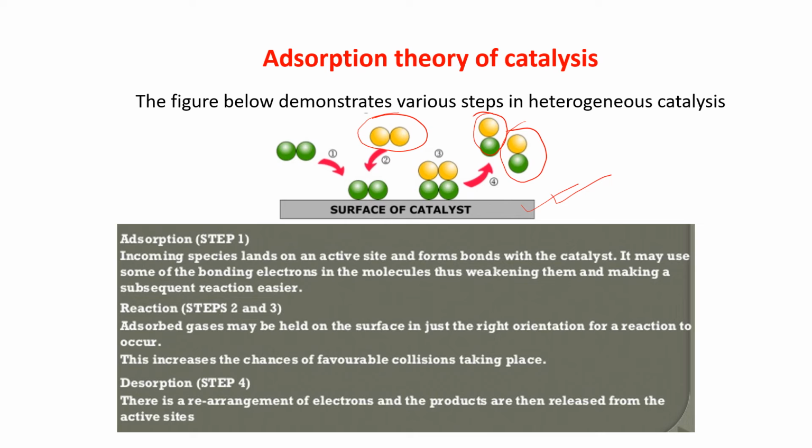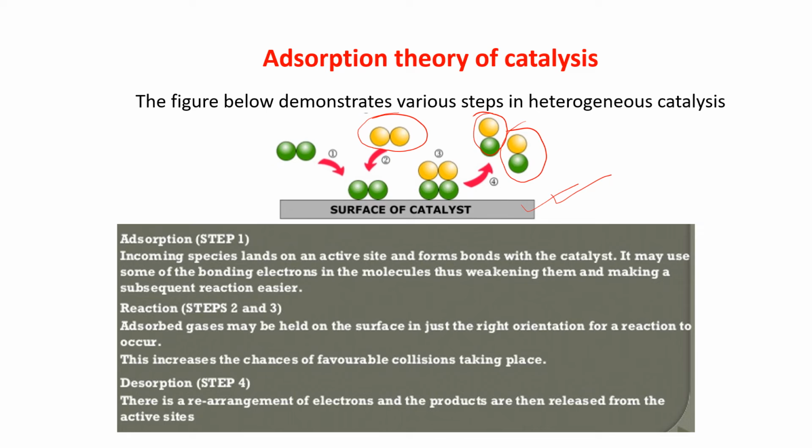Step 2 and 3. Adsorbed gases may be held on the surface in just the right orientation for a reaction to occur. I have already told you. The adsorbed gases means these are the reactants. They may be held on the surface of the catalyst in just the right orientation, and that is why the reaction is taking place.